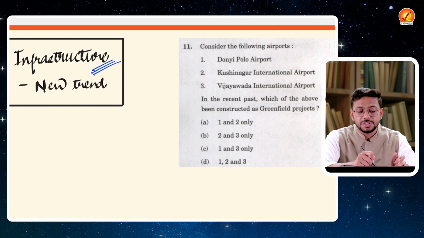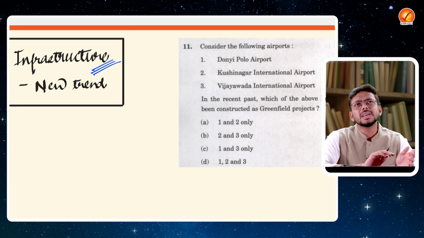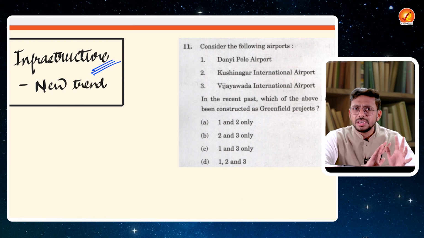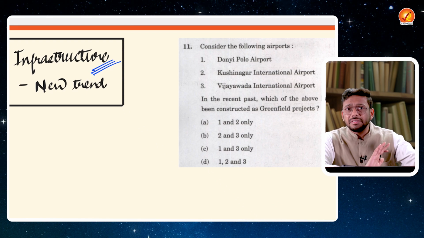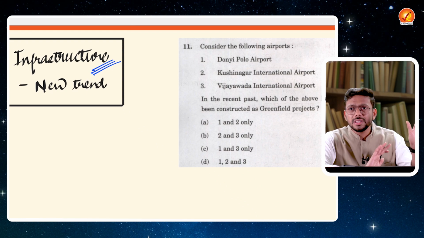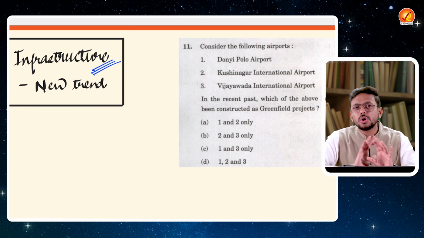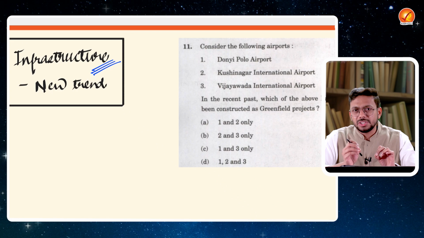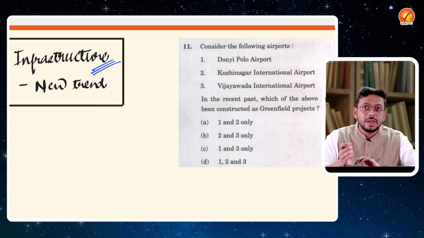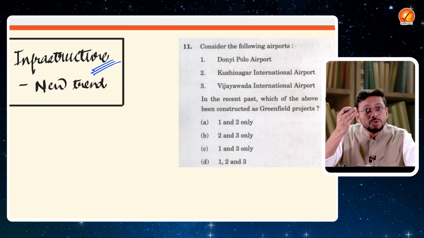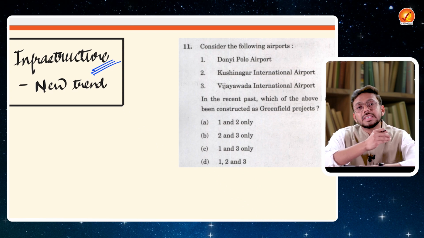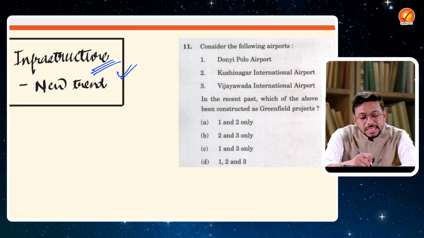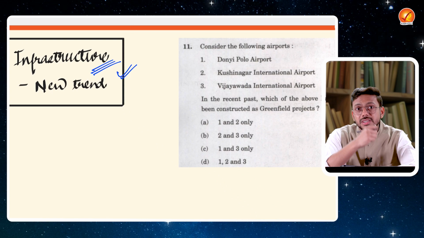Similarly, infrastructure. Infrastructure questions were there in UPSC, let's say in 2011, 12, 13, those kind of areas. But in between, they sort of stopped asking on infrastructure, or very few questions were coming. But now again, since there is a huge amount of focus which the government is giving on infrastructure, this thing is in the news.